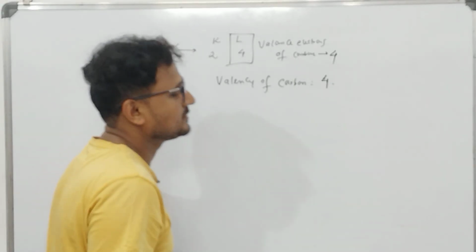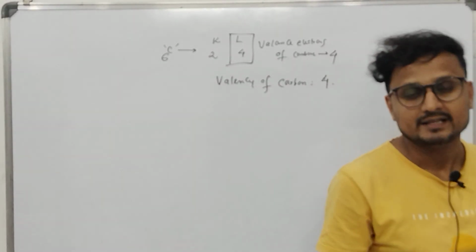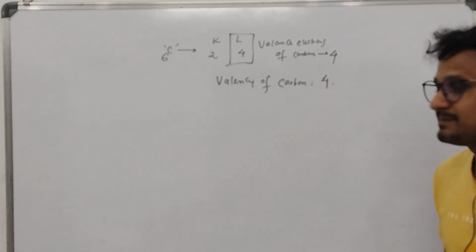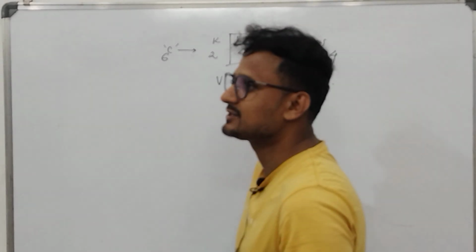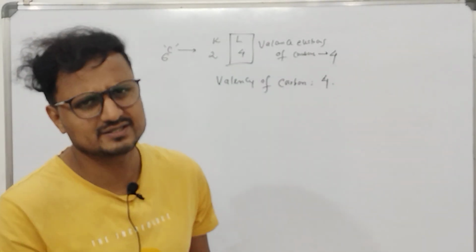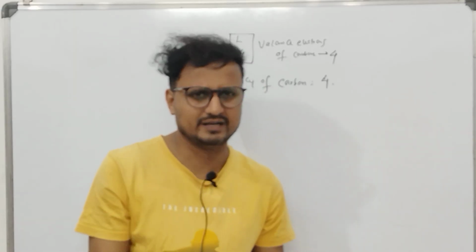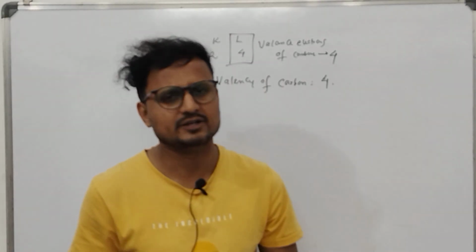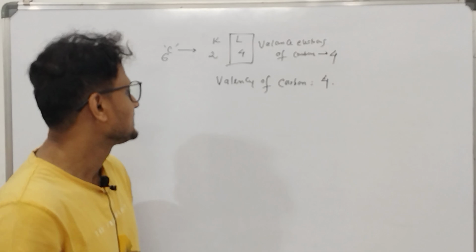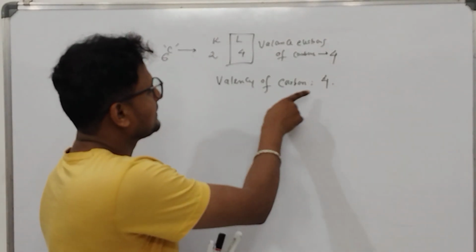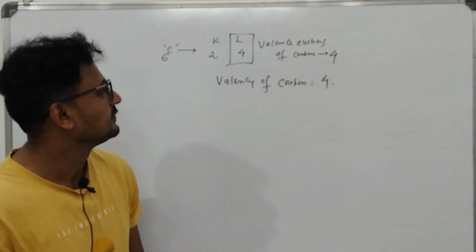The number of electrons present in the valence shell of an atom is called its valency. This concept is applicable only till class 10. After that we will learn differently. We'll be coming to the class 11 and 12 videos, and I'll make you learn about this. So here the valency of carbon will be 4.